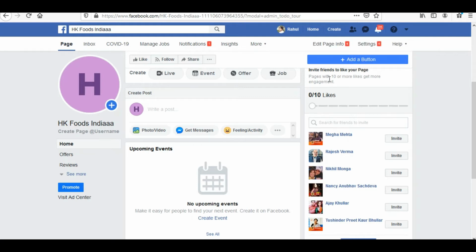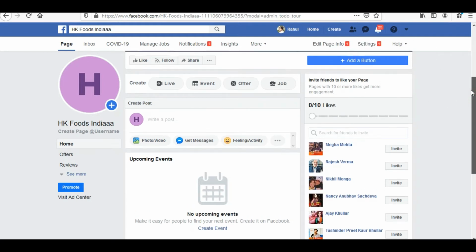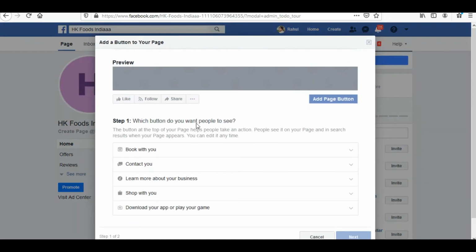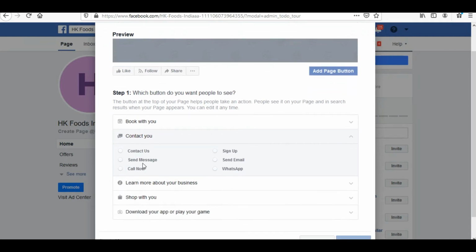One more thing which would be highlighted to you would be a button on which there would be a plus sign with the add a button option over it. Simply click over this option and Facebook would be giving you different kinds of options to use on this button. You can create a contact you button, a book with you button, learn about the business, or maybe a button where people can click and download your app. For the sake of this example, suppose I click on contact you, I can create a call now button.